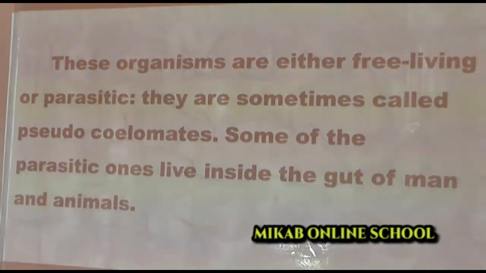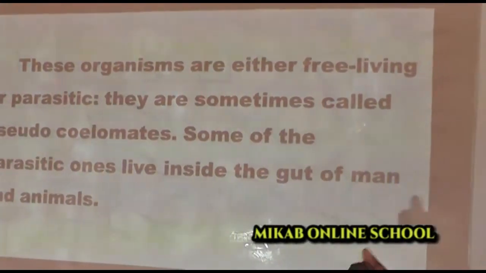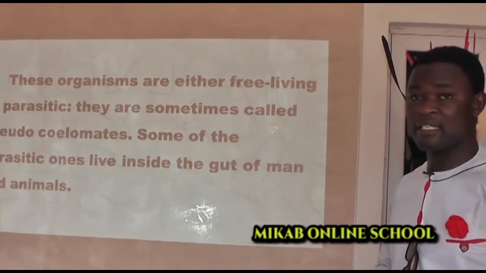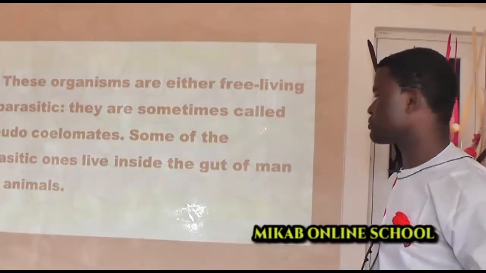They are sometimes called pseudocoelomates. Pseudocoelomate because they have a cavity that looks like a coelom, but since it is not a complete coelom, we call it pseudocoelomate, which is false coelomate. Some of them are actually parasitic, like we said before, and they live inside the gut of man and animals. So one of the similarities between this group of organisms and the previous ones we discussed, the flatworms, is that some of them are parasitic.